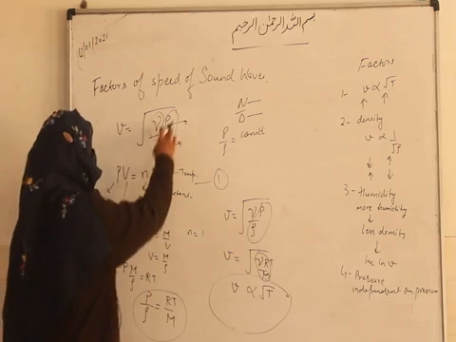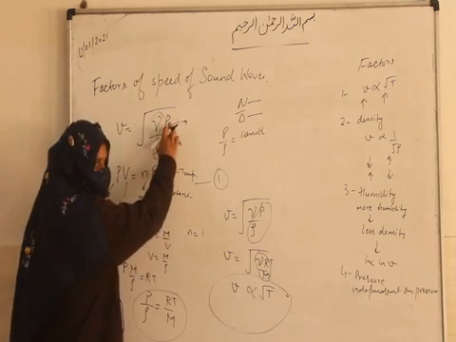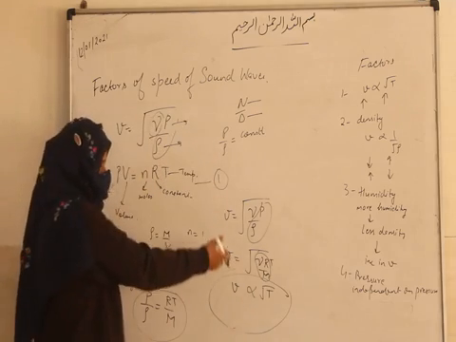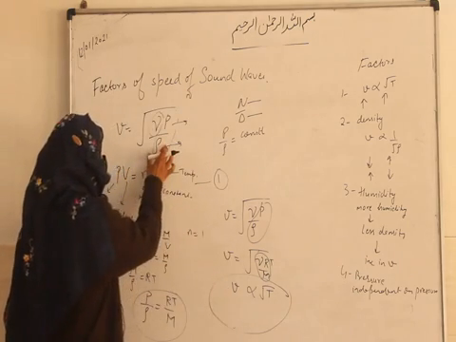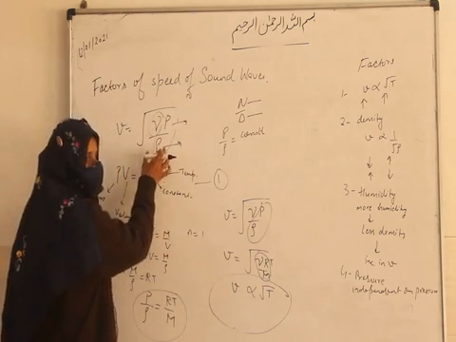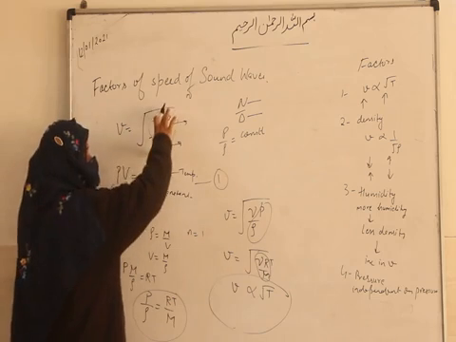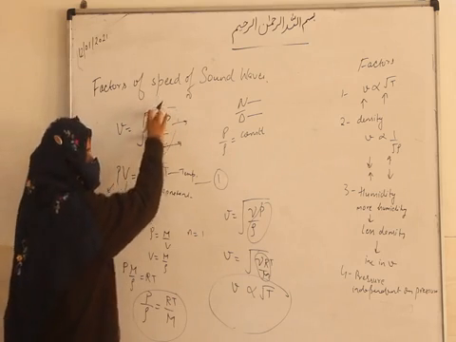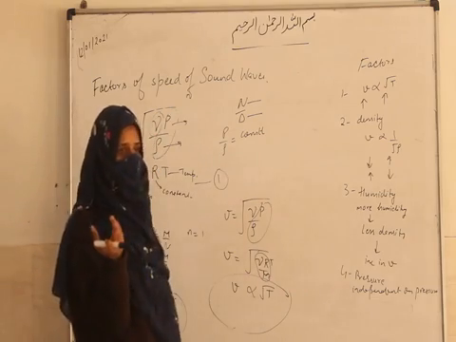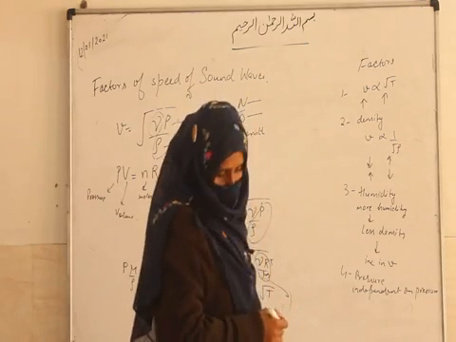Okay, like in the case of density, if this is constant and suppose the pressure is 1.0123, taking normal room temperature, if we increase the density, this is the value. If you increase this, then it will affect. If you decrease this, it will affect. But this is a constant value, this is also a constant value. No quantity is left for varying. So that's why the speed of sound is independent of pressure.